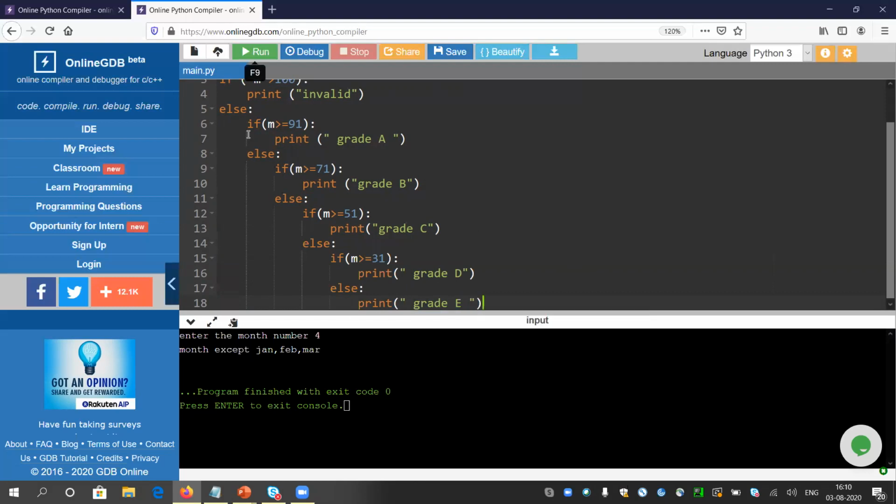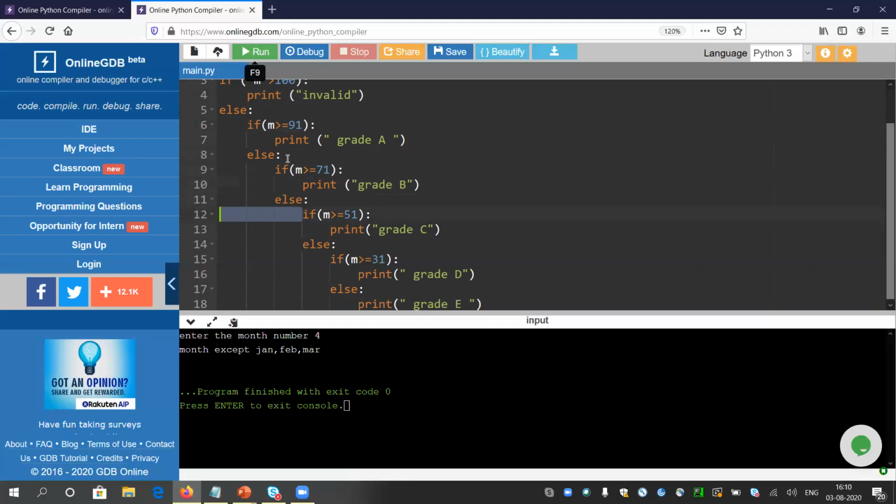And look at the alignment. You can clearly see which if is having which else. This if and else come under one part, and it is mandatory to give a tab. So this if is coming under this else, so it is a child if. We have given two tabs here, and in this if we have given three tabs.